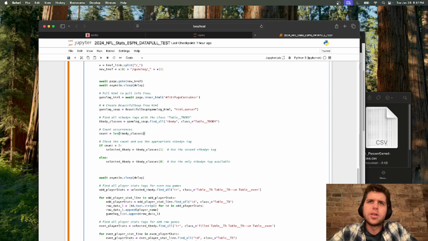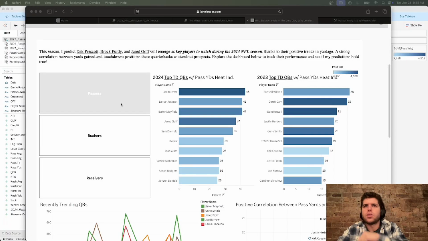Anyways, I'm going to come back here in a second and I'm going to show you what the final product looks like. Okay, so let's take a look at what we have now. So before, if you recall, when we were taking a look at this graph, we saw that there was a big distinction between Joe Burrow and the next level, and now it was like 43 and 26, when now we can see there's a lot more leveled out statistics, right? You go from 43, 41, 41, 37. So that looks a lot more correct.